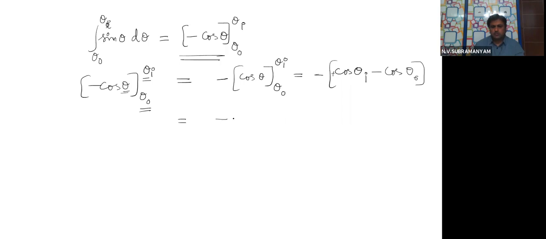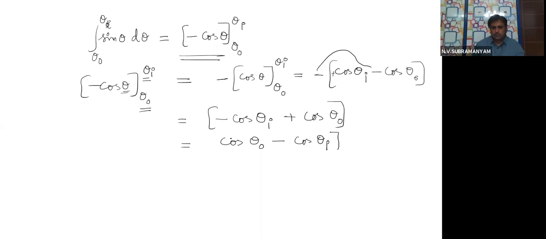Minus into plus is minus cos theta I. This minus into minus will become plus, that means cos theta naught. That means this is cos theta 0 minus cos theta I. I hope this answer is clear. So this is the final answer for this.